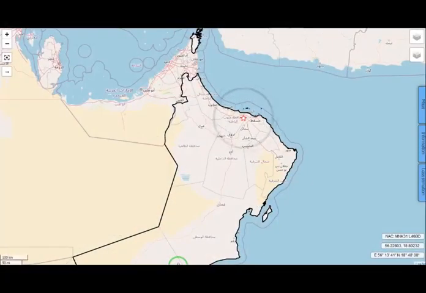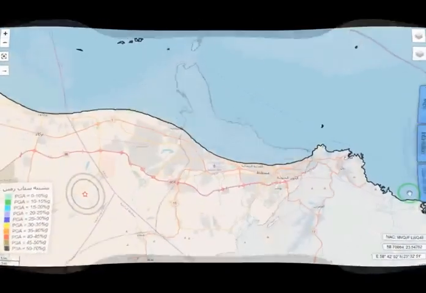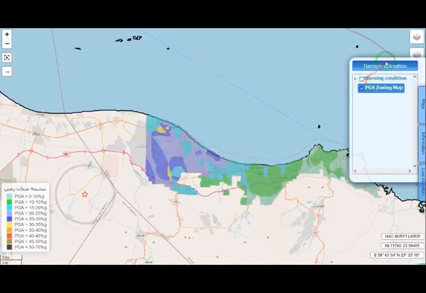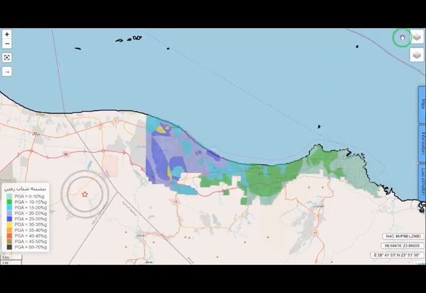This software automatically receives the characteristics of earthquakes from the European Seismological Center every 10 seconds. Then it calculates the earthquake parameters. For example, an earthquake with a magnitude of 6.2 on the Richter scale is simulated in the southwest of Muscat.